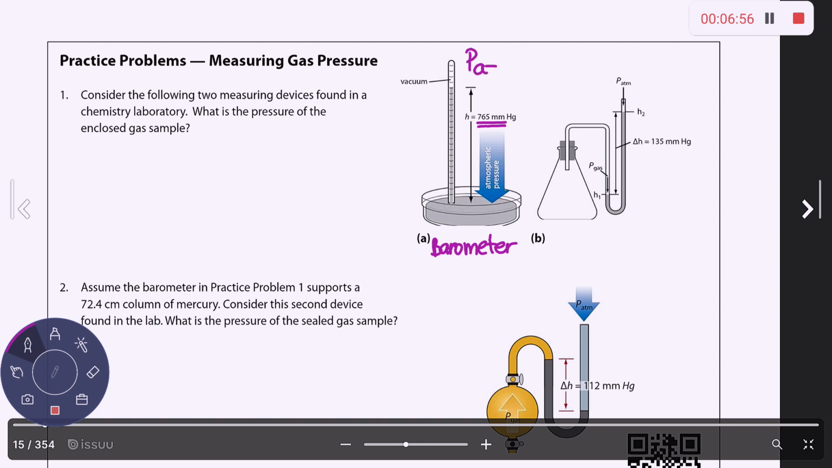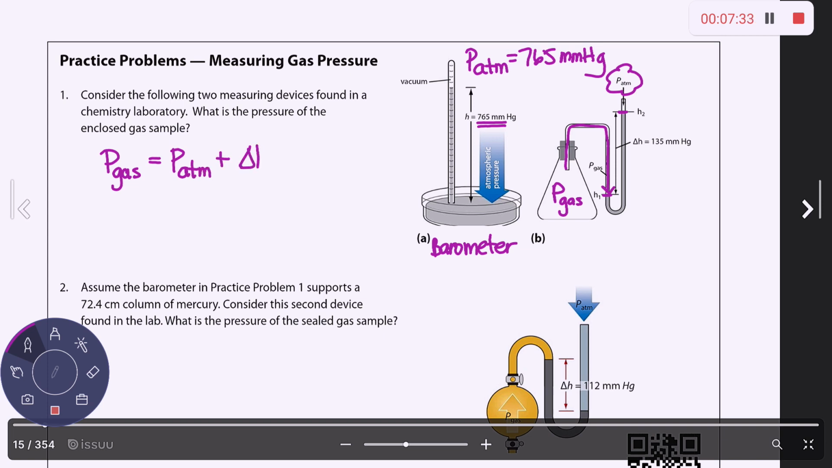Okay, so I'm probably going to use this to do B. Then in B, we've got some gas in this enclosed Erlenmeyer flask, and you can see based upon the levels of the mercury in the U-tube, this gas is pushing more on the mercury than the atmospheric pressure is. So that means that if you want to calculate the pressure of the gas in the enclosed container, you're going to need to take the atmospheric pressure and add it to that mercury distance.